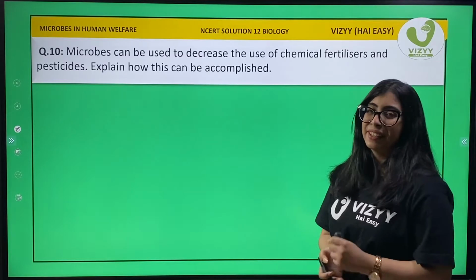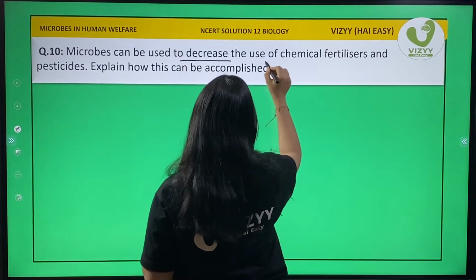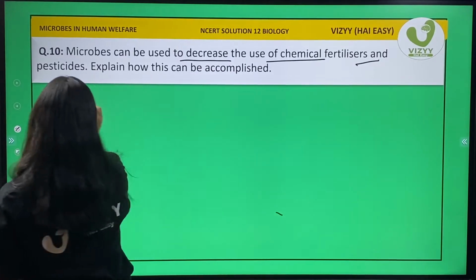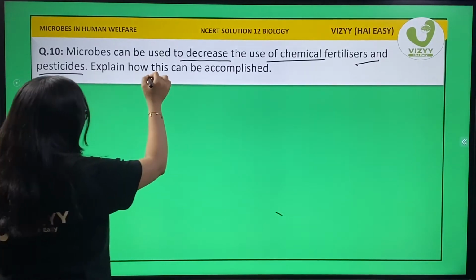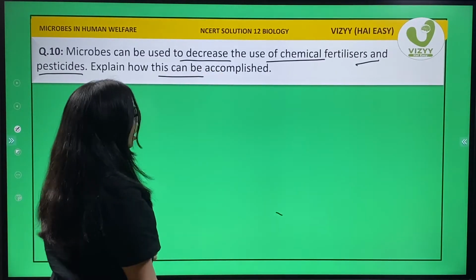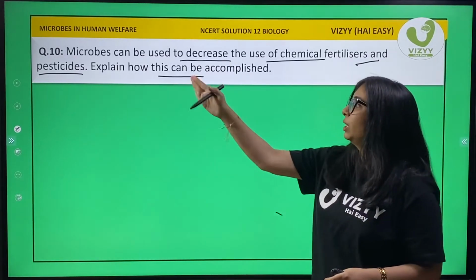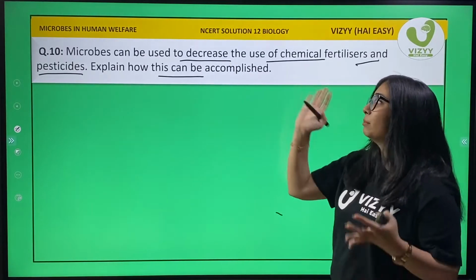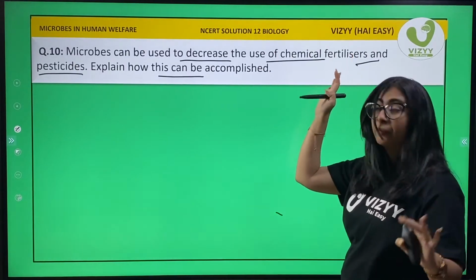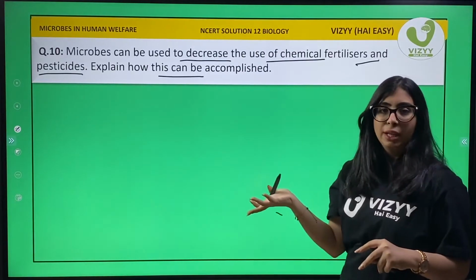Question number 10. Question 10 here says, microbes can be used to decrease the use of chemical fertilizers and pesticides. Explain how this can be accomplished. So what they are saying is microbes can be used to decrease the use of chemical fertilizers and pesticides. Explain how this can be accomplished.